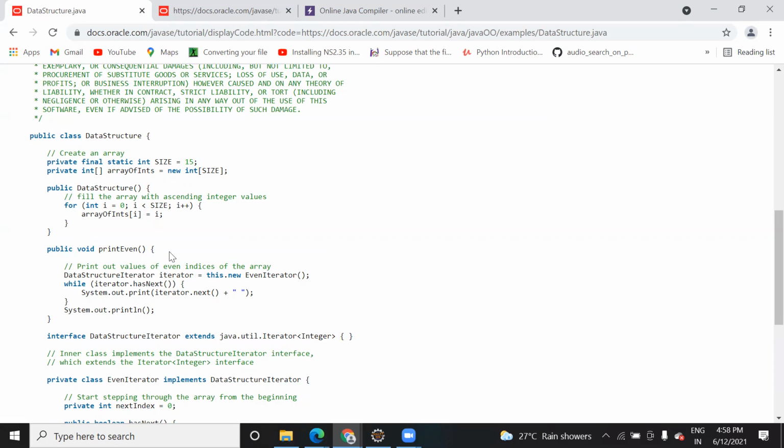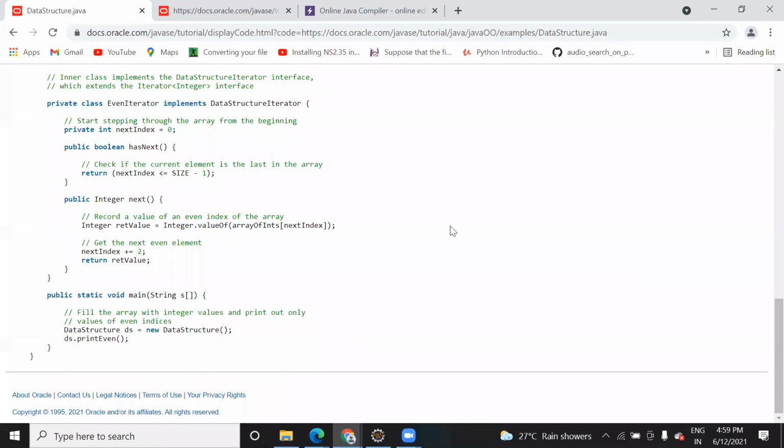Yes, they have given the name, but why have they used this dot new even iterator? They want to iterate over even numbers while iterator dot has next. This is clear: data iterator is the name, and then this is an object that is going to iterate it. So why have they used this? They just wanted to access the elements of this array itself. So this thing is just to bring complexity and nothing more. We can do the same thing in a different way. So they have just created a complexity here.